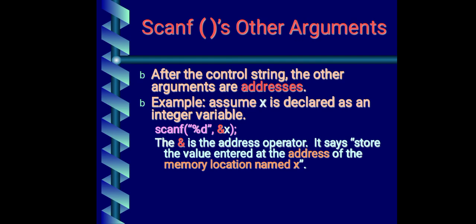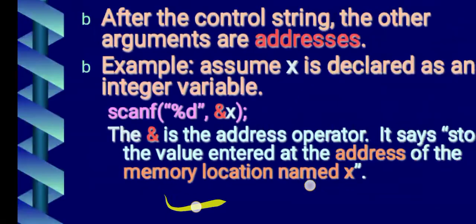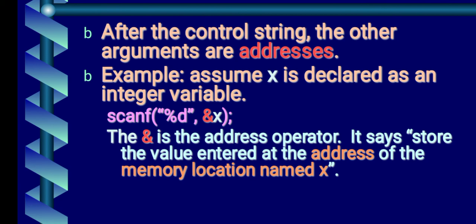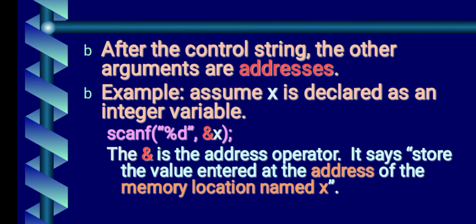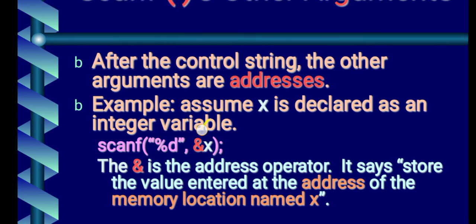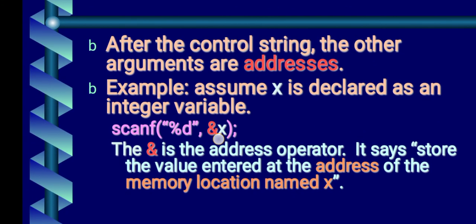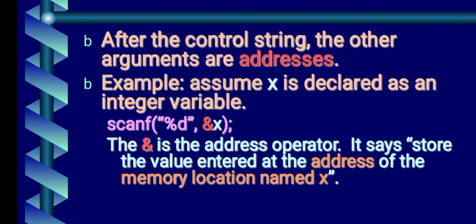Okay. So this is an example of your scanf statement. In scanf, we have %d. This is the same as your format specifier in the printf statement. This we call the control string. And we have to write here the parameter list. The value you read from the keyboard will be stored in this variable x.